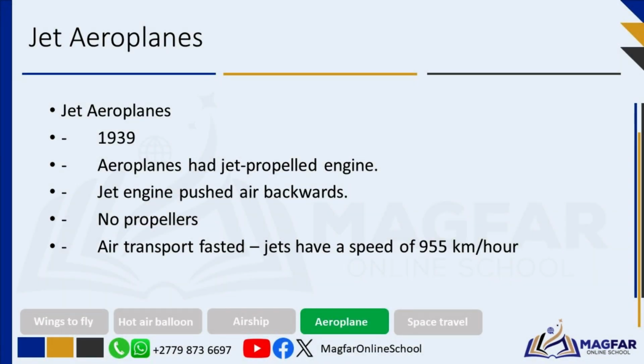In Germany, Hans von Ohain also developed a functional jet engine which powered the world's first operational jet aircraft in 1939. Jet aircraft are aircraft that are propelled by jet engines that push air backwards and they do not have propellers. Jet engines are powerful and this enables jet aircraft to travel at much higher speeds, making long-distance travel more time-efficient. Jet aircraft is different from propeller aircraft.